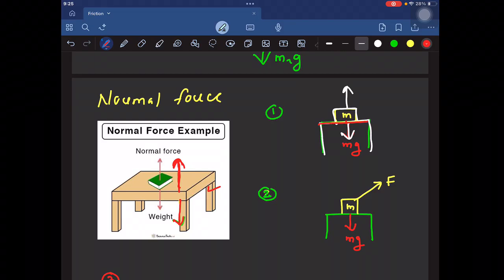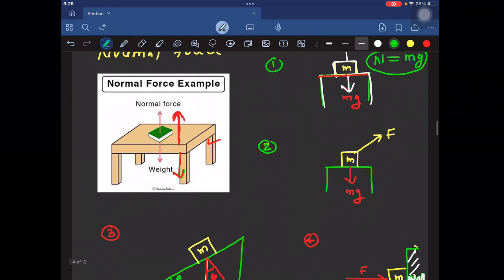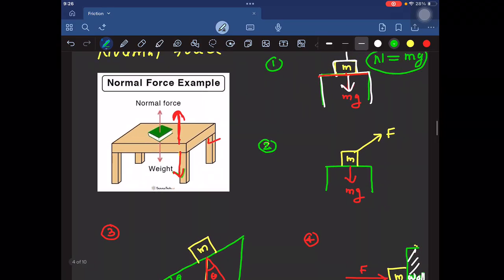Now look, this mass is neither moving downward by breaking the table, nor moving in the upward direction. It means that the net downward force is cancelled by the net upward force. So the net downward force is equal to mg, and the net upward force is N plus F sin theta. Now you can find N from here. What will be N? So in this case also you can easily find the normal force.